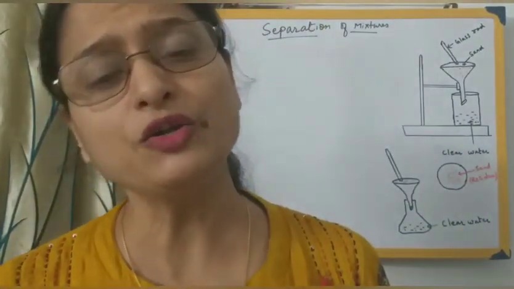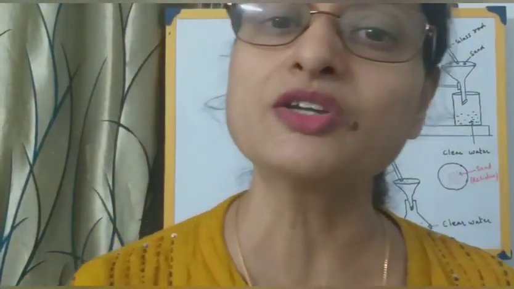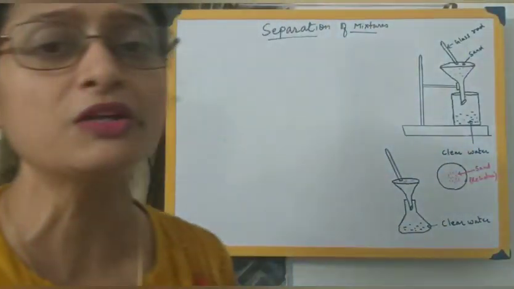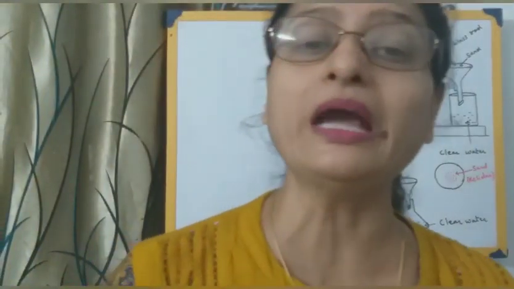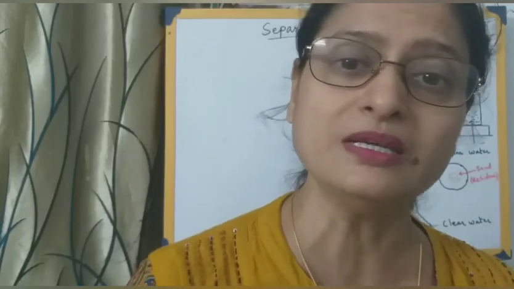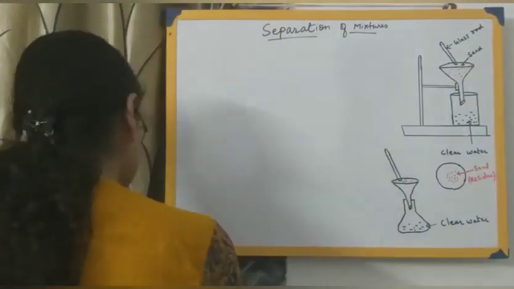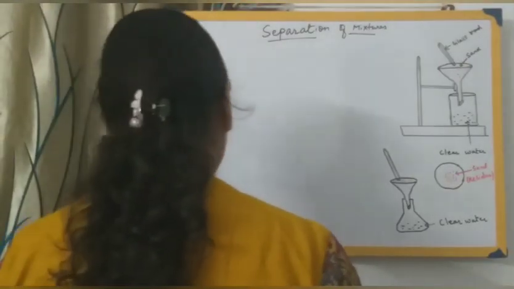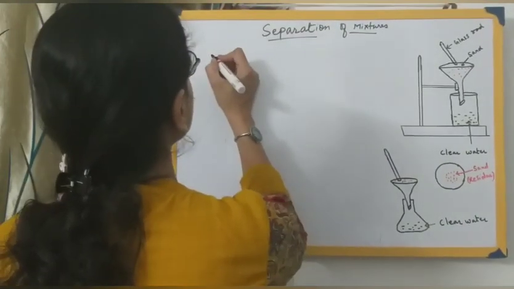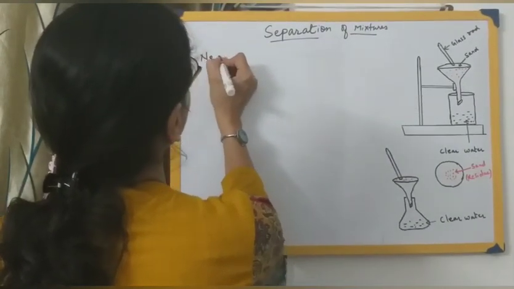First of all, why do we need to separate the components of the mixture? We need to separate the components because we want to remove the unwanted and harmful substances and we want to obtain the pure substances. So we'll just write down the need for separation. What is the need for separation?